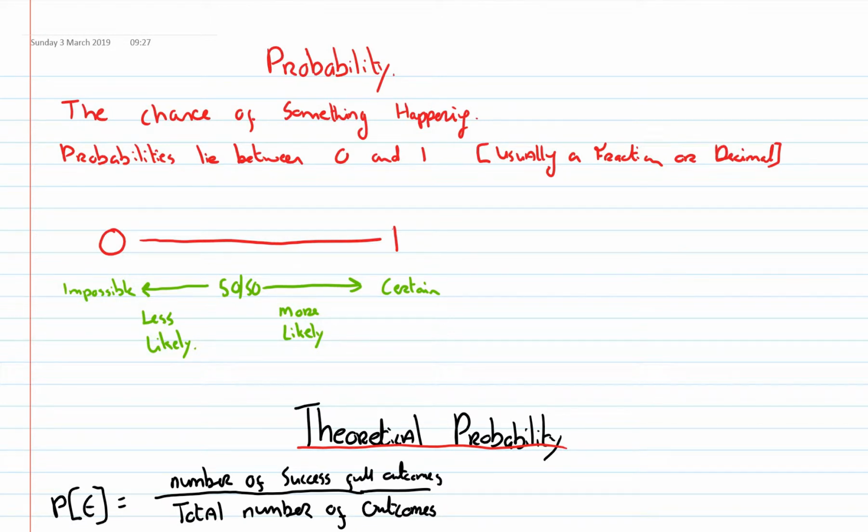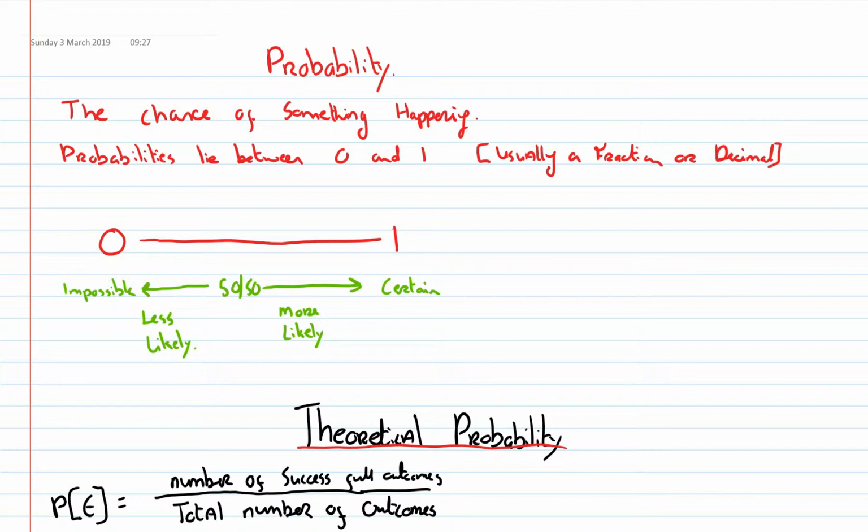In this video we're going to look at probability. Probability is the chance of something happening, and this branch of maths came about from gambling. Okay, they wanted to look at the chance of, I suppose, cards and blackjack and roulette.